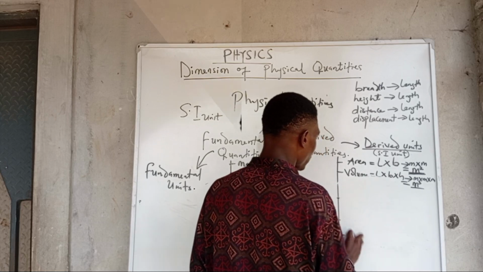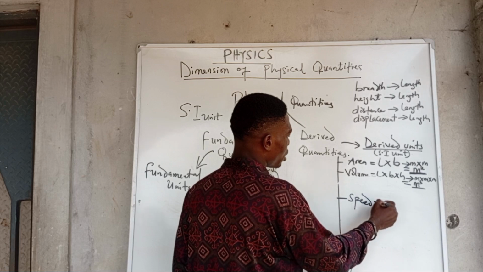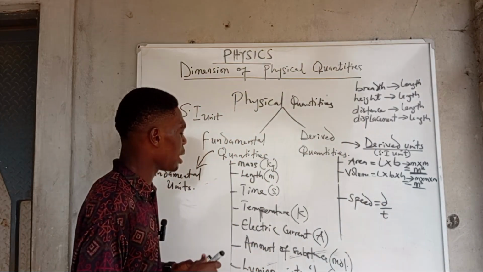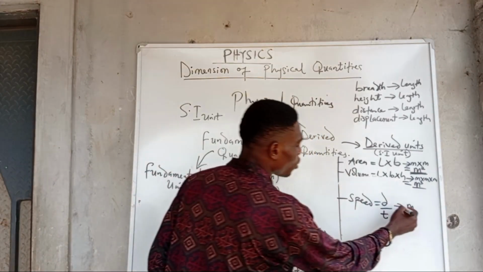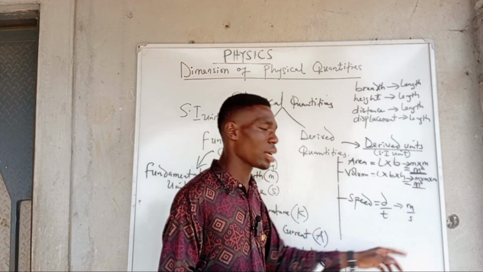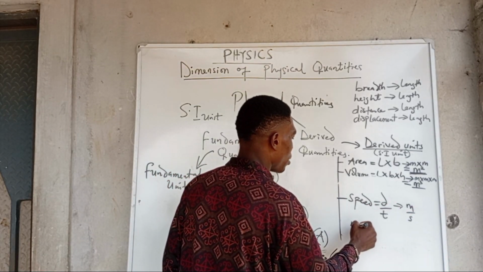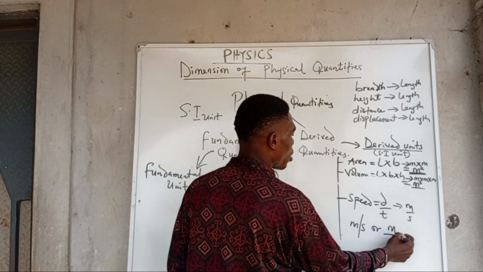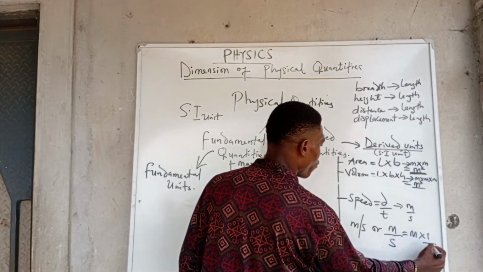All right, maybe I should bring this down so that you clearly see the other ones as I derive them. So now let's get the SI unit of speed. Speed, we have written, is distance over time. Taking distance to be length, the SI unit of length is meter, and the SI unit of time is seconds. And so we're going to say that the unit of speed is meter per second. That word per is the division. And which other way can you write this? I can write this as meter times 1 over seconds.